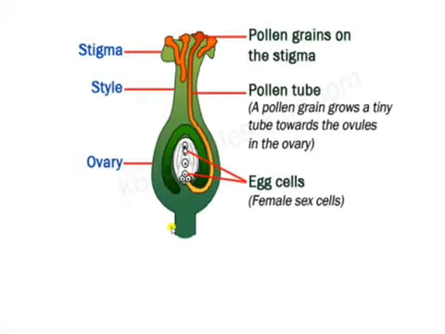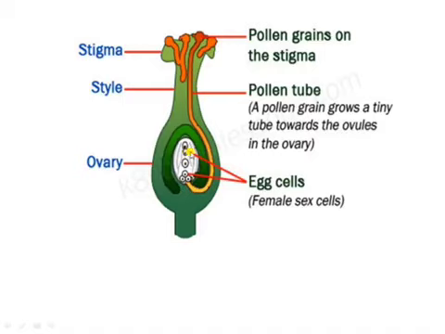You can easily understand this fertilization by this picture. Firstly, what will happen after the pollination? When the pollen grains land on the stigma, a pollen tube arises from the pollen grains. Here the pollen grains are present, and a tube arises from them. Each pollen tube has a male gamete.